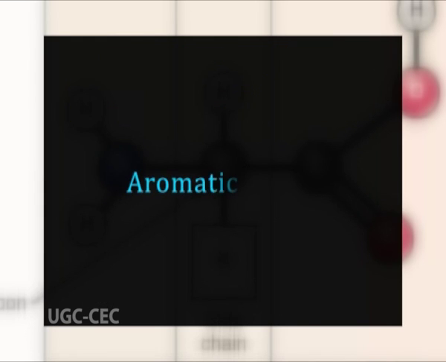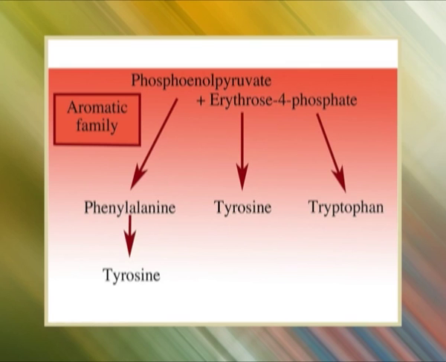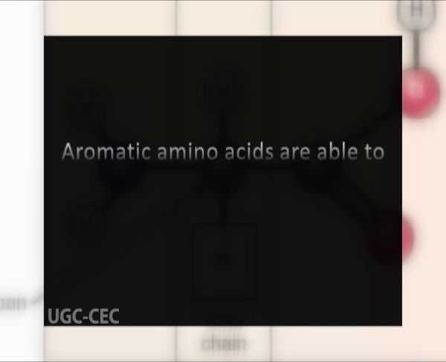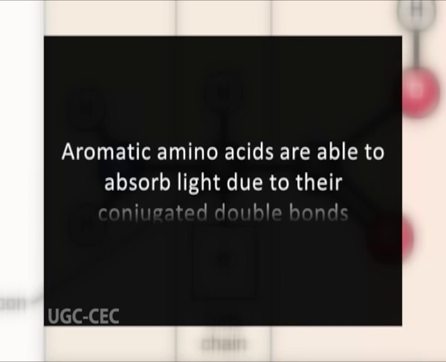Now aromatic family. The members of the aromatic family include phenylalanine, tyrosine and tryptophan and derive their carbon skeletons from phosphoenol pyruvate and erythrose 4-phosphate. Aromatic amino acids are able to absorb light due to their conjugated double bonds. This characteristic of aromatic amino acids is used to quantify the concentration of proteins in an unknown sample.